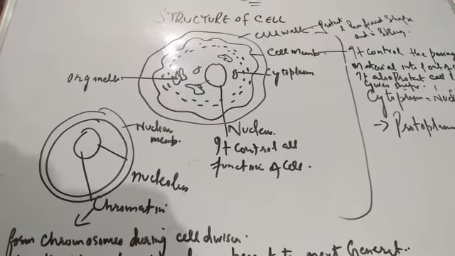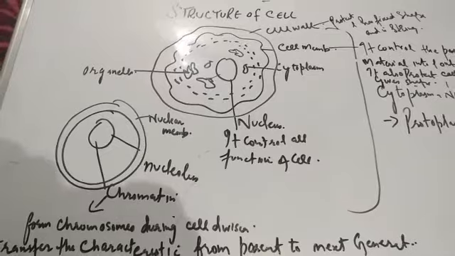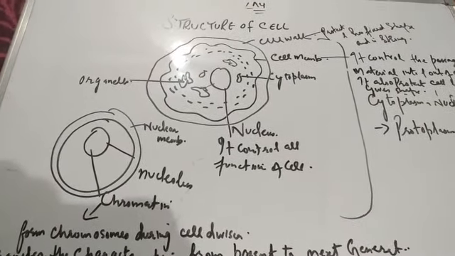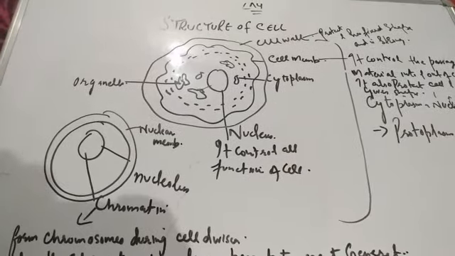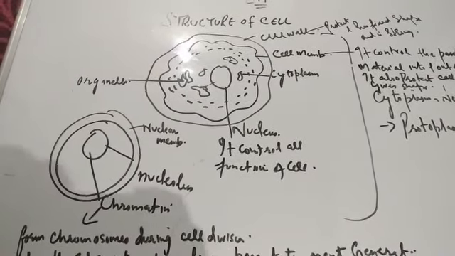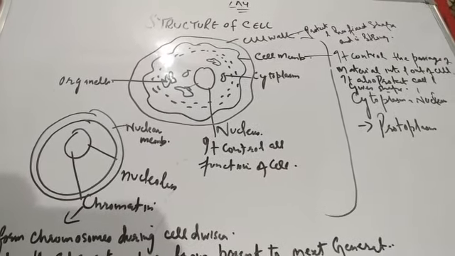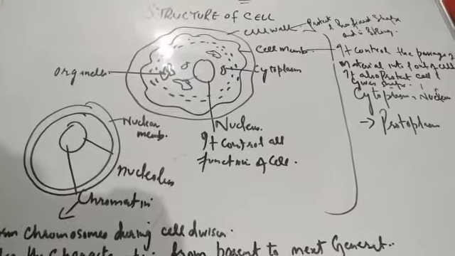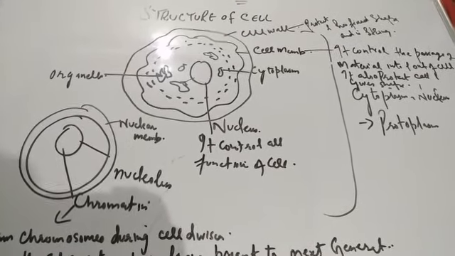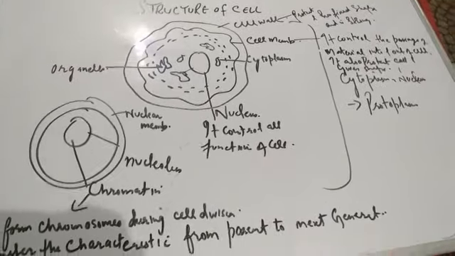Cell membrane controls the passage of material into and out of the cell. जो भी चीज़ें सेल की अंदर लेनी हो या बाहर लेनी हो, वो cell membrane कंट्रोल करता है in animals. It also protects the cell and gives shape. It has no fixed shape. The shape of the cell membrane can change according to the condition. It protects the cell and gives the shape.